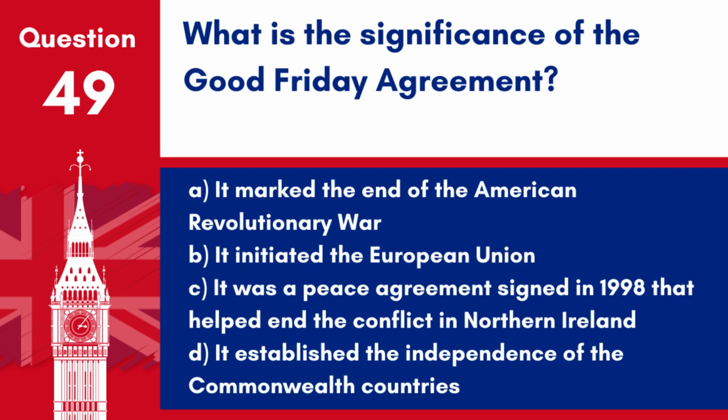Question 49. What is the significance of the Good Friday Agreement? A. It marked the end of the American Revolutionary War. B. It initiated the European Union. C. It was a peace agreement signed in 1998 that helped end the conflict in Northern Ireland. D. It established the independence of the Commonwealth countries. Answer. C. It was a peace agreement signed in 1998 that helped end the conflict in Northern Ireland. The Good Friday Agreement was a major political development in the Northern Ireland peace process.